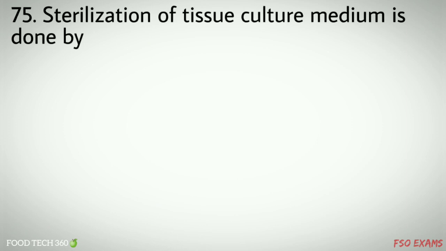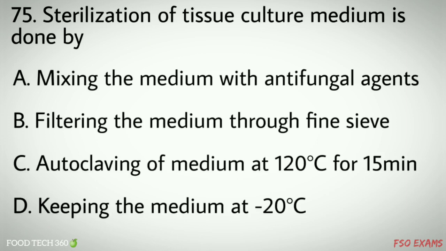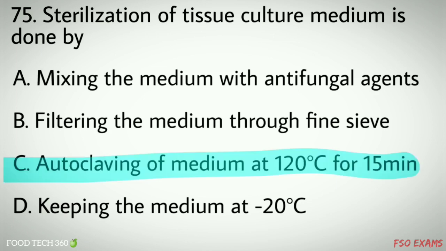Question number 75. Sterilization of tissue culture medium is done by options A. Mixing the medium with antifungal agents, B. Filtering the medium through fine sieve, C. Autoclaving of medium at 120 degrees Celsius for 15 minutes, D. Keeping the medium at minus 20 degrees Celsius. Correct answer C. Autoclaving of medium at 120 degrees Celsius for 15 minutes.